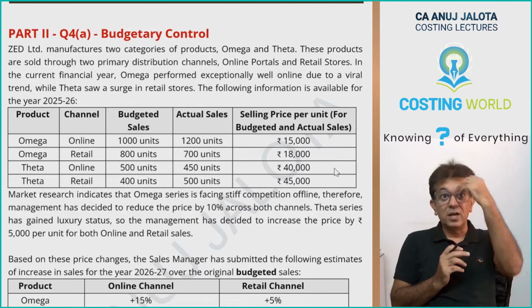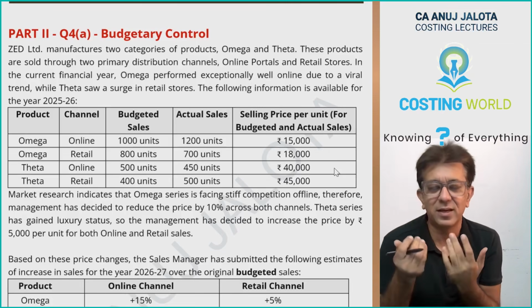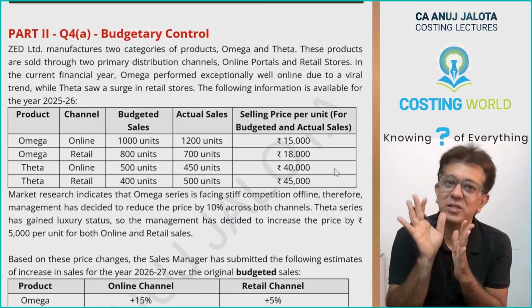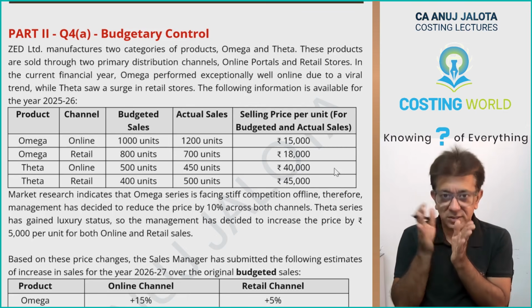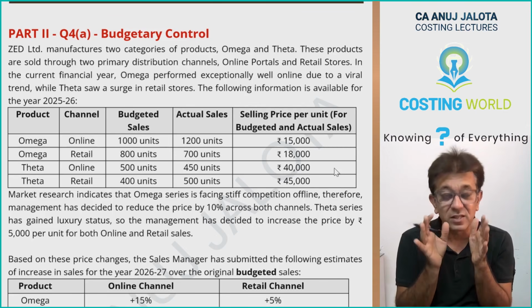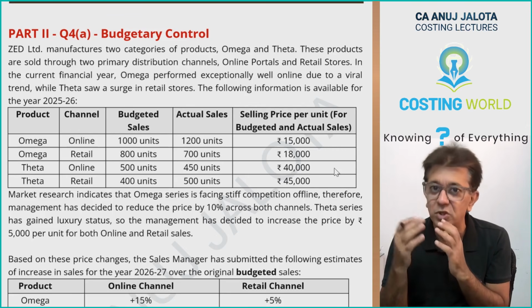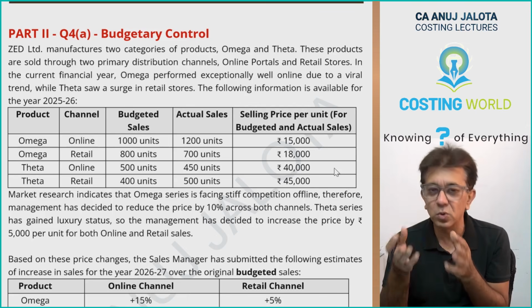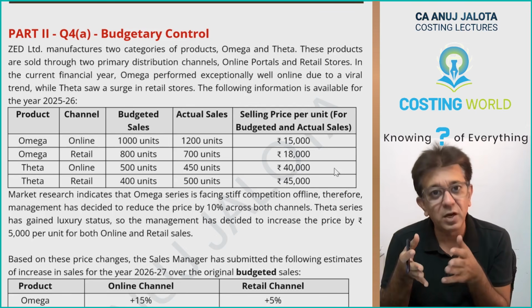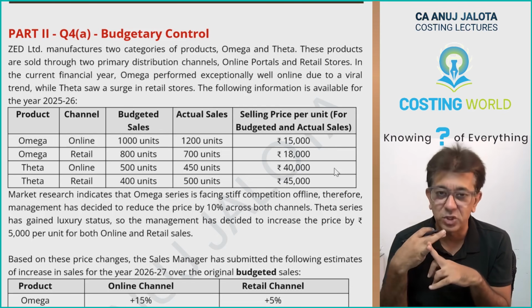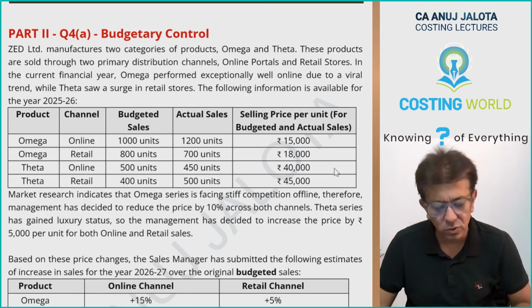Let's start with question number 4A. This was on budgetary control. Again, I'm saying that at the beginning of each question: this is almost a lookalike of the question that we had done. You have been given sales for a certain period, and then in the next period there are some changes in the quantity and the selling price. Based upon those changes, you make the budget for the next period. For the current period, they have given you the budget as well as actual, so you have to make a performance report. Let's start doing it.